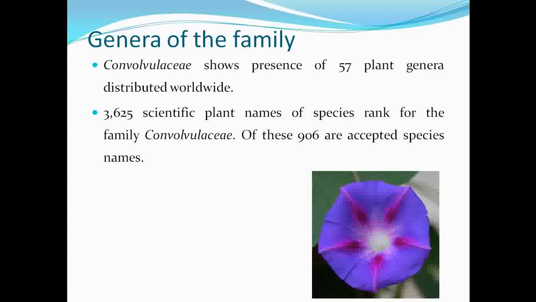Then this family shows the presence of a total of about 3625 species, but out of them only 906 species are accepted. So according to the current status of family Convolvulaceae, it shows the presence of a total of about 57 genera and 906 species which are distributed all over the world.